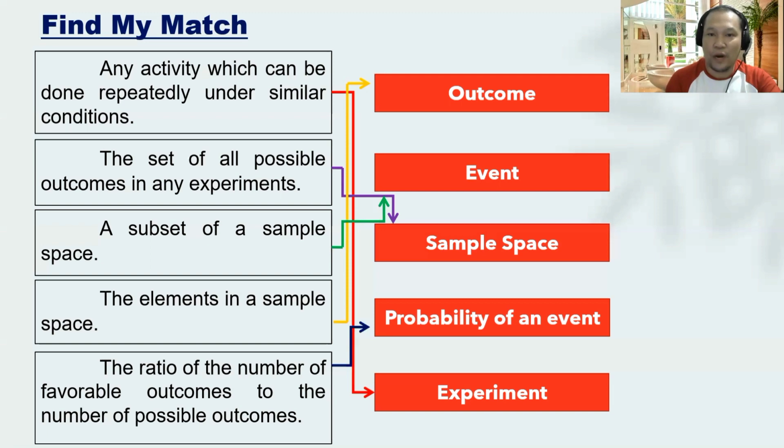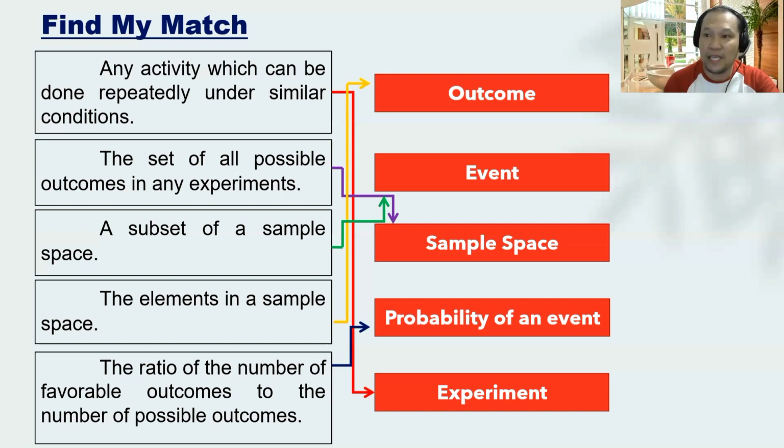Okay? And if you are considering what are the list of possible outcomes in a given experiment, then that is the sample space. Okay? And whatever be the outcomes or elements in a given space, you have to consider it because at the end, you are going to look for what is the chance that that particular event will occur in a given experiment.